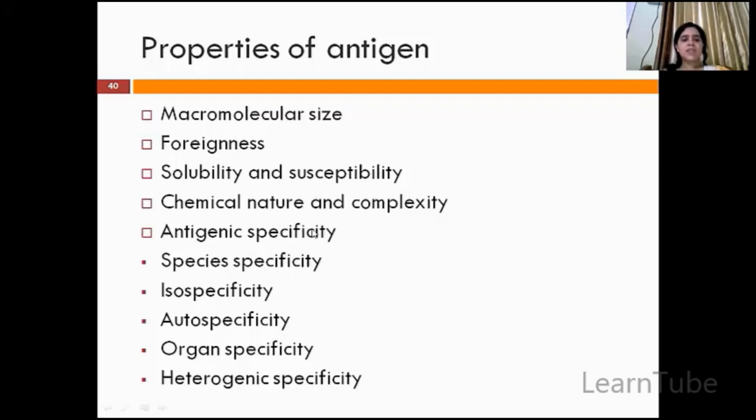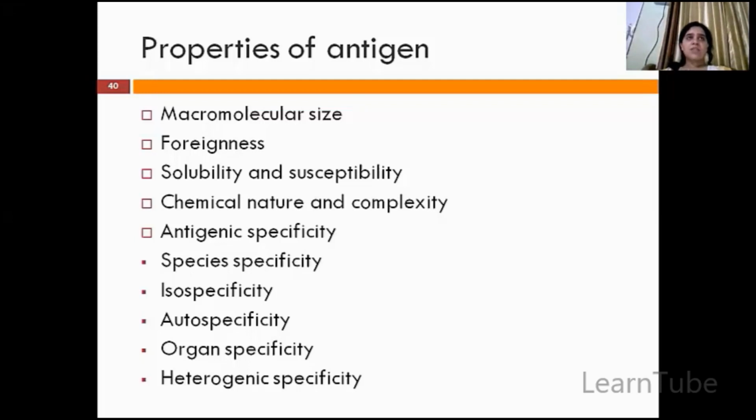Next is antigenic specificity. An antigen obviously should be specific. Now, what kinds of specificities should a particular antigen possess? First is species specificity, related to a particular species only, say for all humans or all animals or all dogs. Those come under species specificity. Isospecificity means these are the antigens which are infected into the same species.